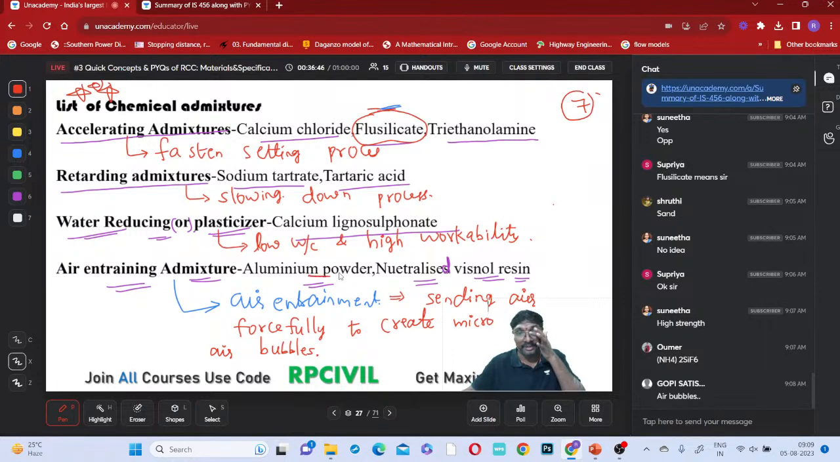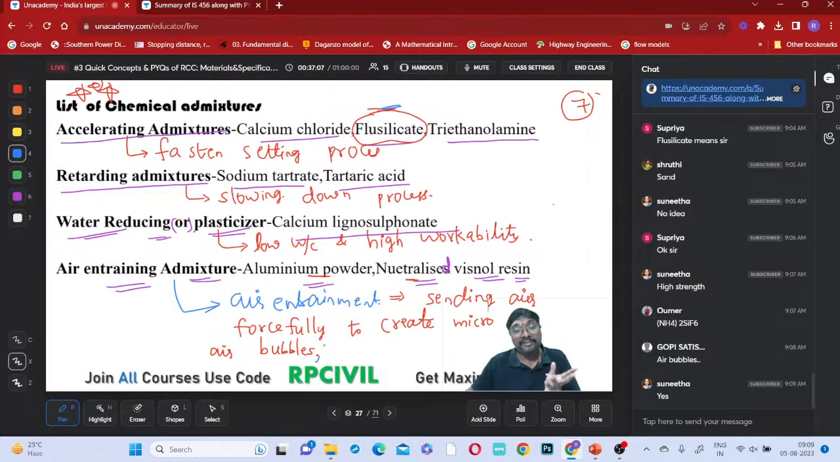That is why we are using these admixtures. Suppose you send the air directly, can you guarantee that only micro bubbles will be formed? Very large bubbles can also be formed. But with the help of these chemical admixtures, only micro bubbles will be formed and they will be mixed with the concrete uniformly.